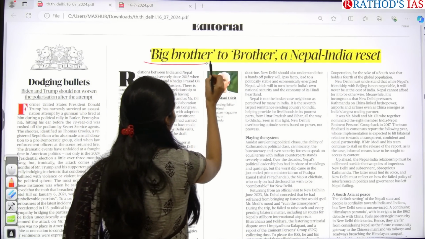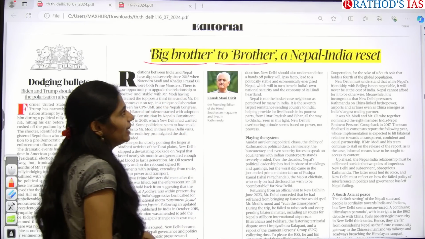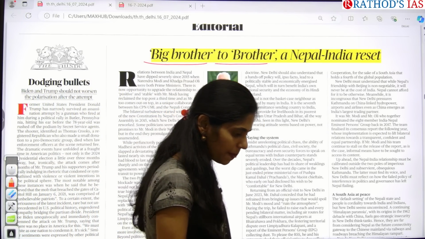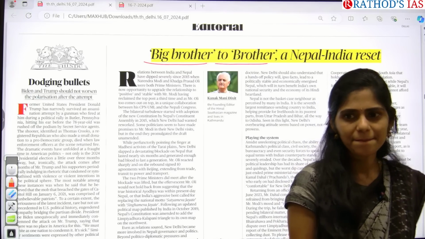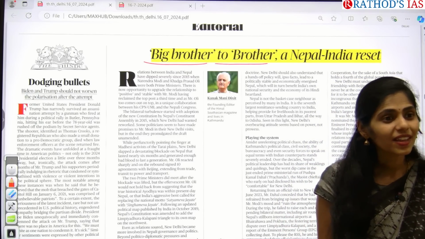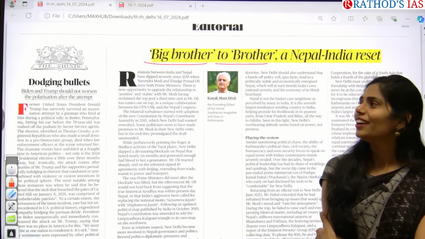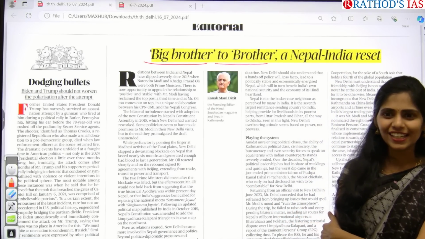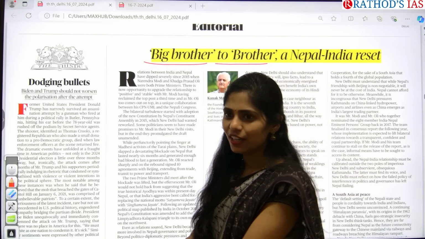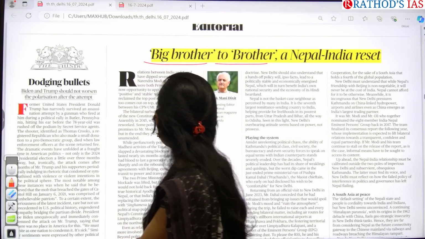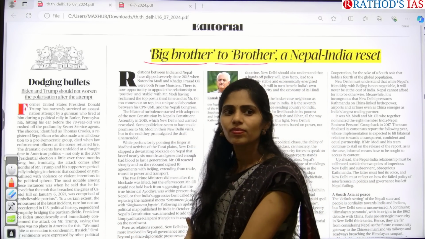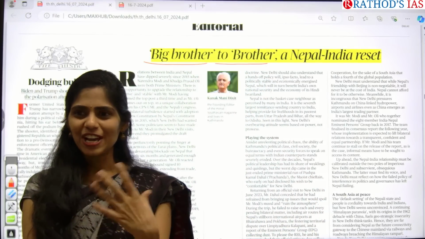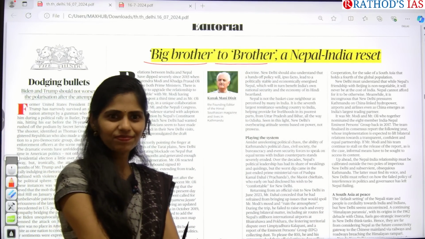It is about Big Brother to Brother and the Nepal-India reset. So why is India-Nepal in the news? Any idea? At least any guess? Okay, border issue. Yes, border issue is there, but why is it in the news now? Recent elections happened in Nepal, and Oli became Prime Minister of Nepal.